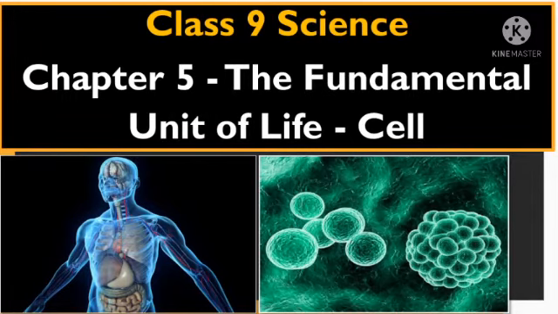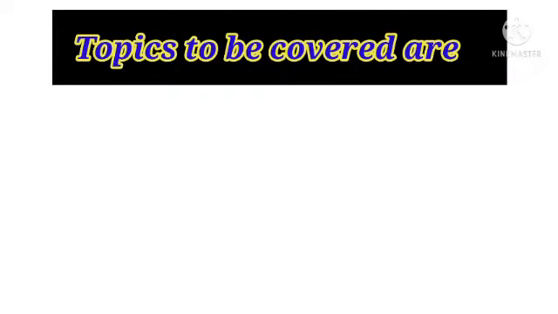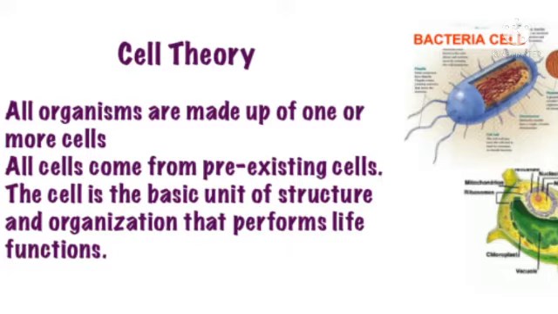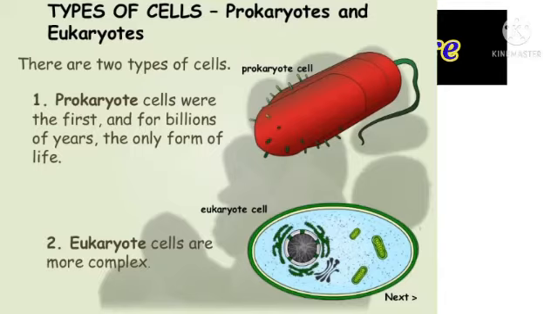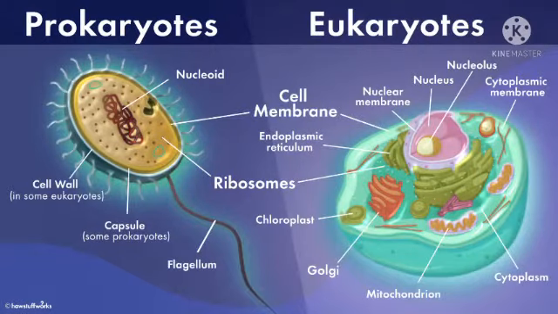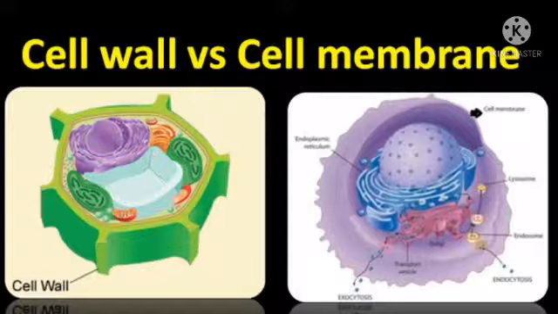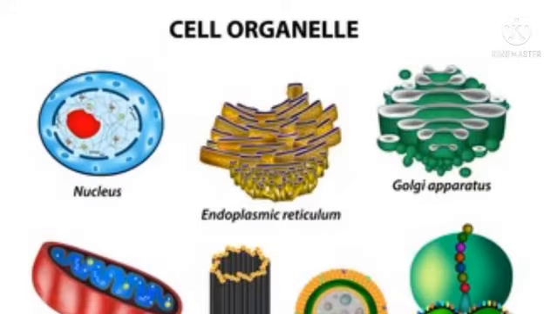Welcome children. In this video we are going to discuss ninth science from biology section, the fifth chapter, that is fundamental unit of life. The topics to be covered are introduction to the cell, discovery of the cell theory, types of cells, that is prokaryotic and eukaryotic cells, cell shape and cell size, about cell membrane and cell wall, and lastly we will deal with cell organelles and their functions. Let's begin with our concept.